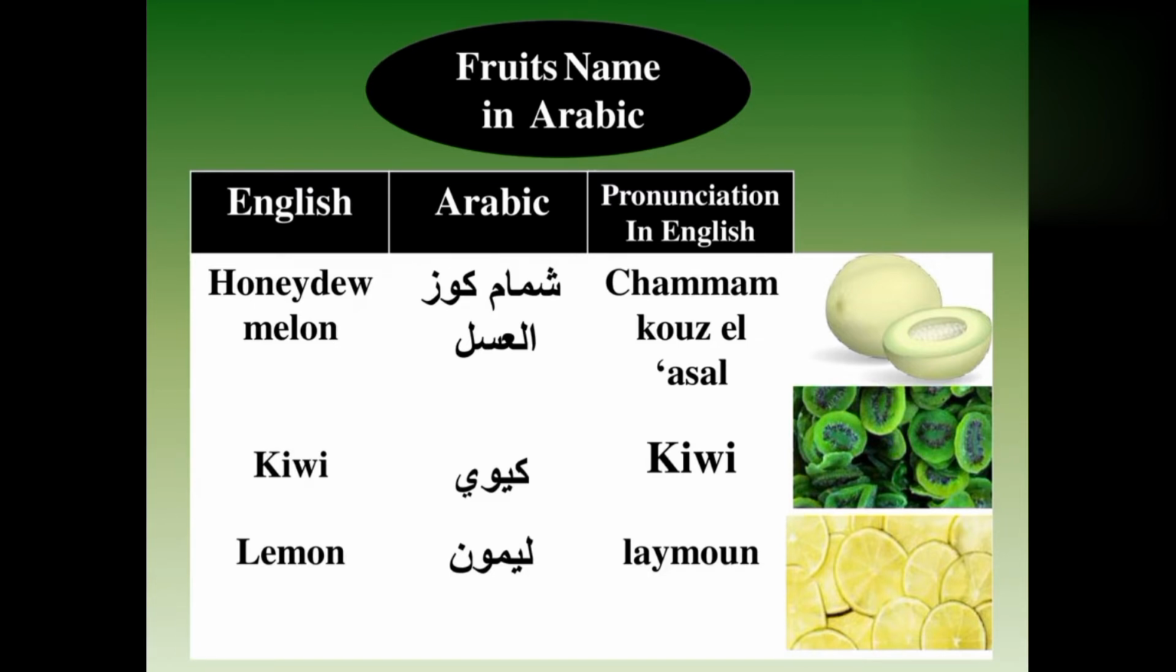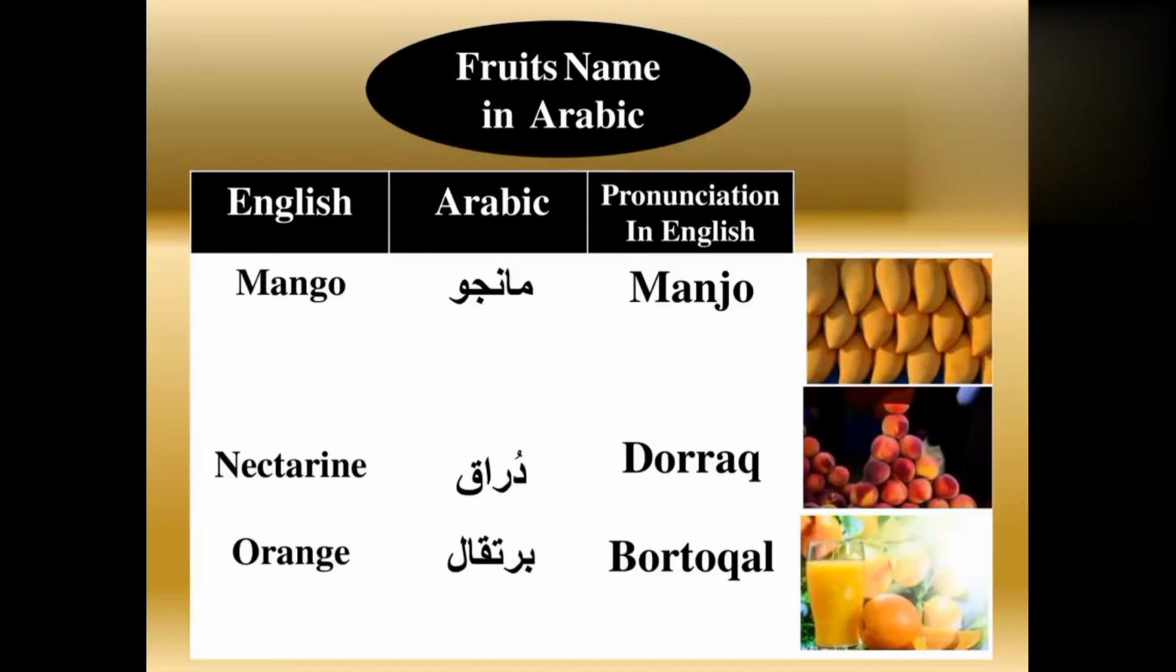Now see kiwi. For kiwi there is no separate word in Arabic. We just use the same word. So we can say kiwi in Arabic as kiwi. Now see lemon. For lemon we use in Arabic laymoon. Laymoon means lemon. Now see mango. For mango we use in Arabic manjo. Manjo means mango.